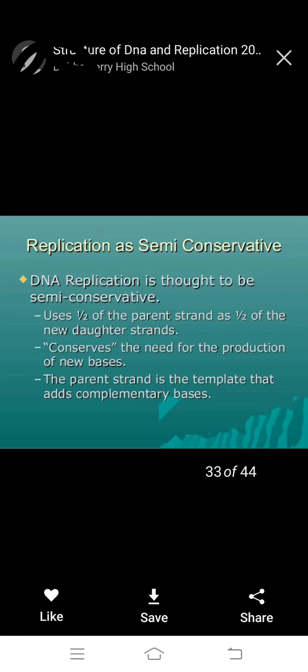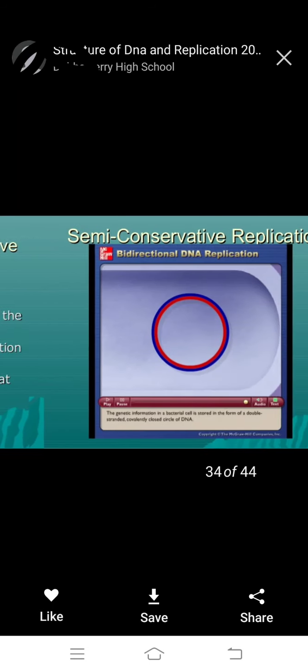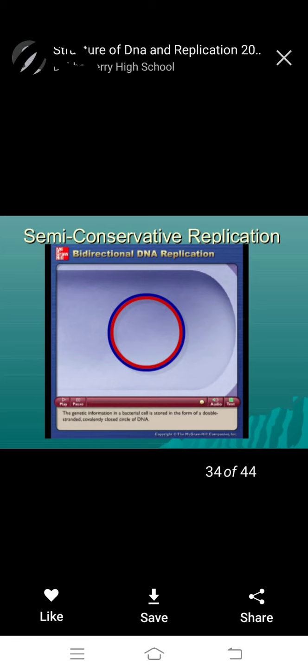Half is conserved for the production of the new bases. The parent strand is a template that adds complementary bases. Very important. The parent strand is the template strand.